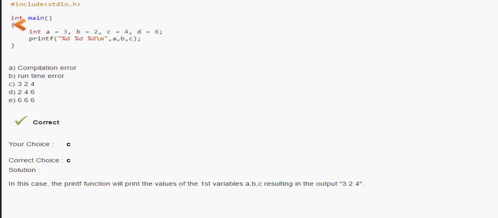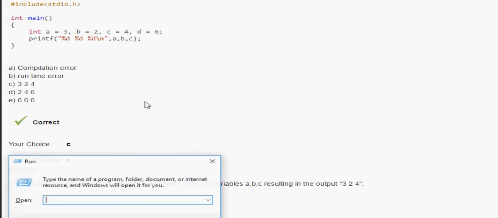Okay, the next question is regarding programming. You can see a few programming questions. An integer main function is given, integers a, b, c, d, and the printf function is available with us. If integer a is equal to 3, b equal to 2, c equal to 4 and d equal to 6, we are going to print a, b, c, %d, %d. So a will be 3, b will be 2 and c will be 4. This is a very simple question, but why have we added this?